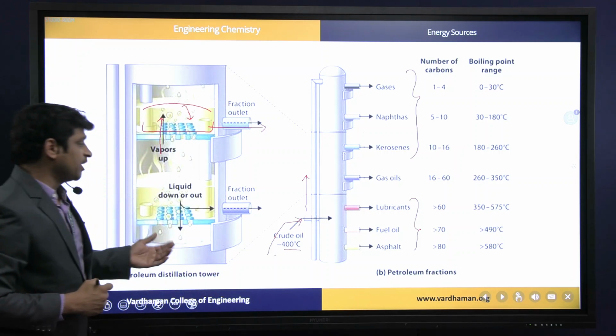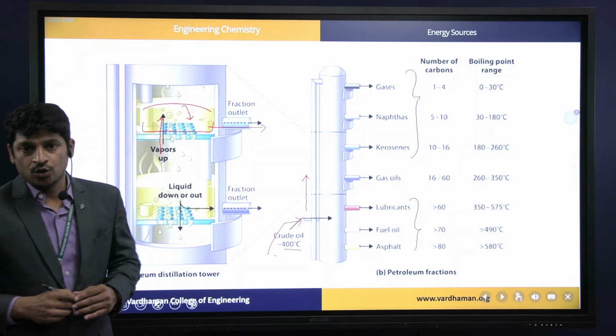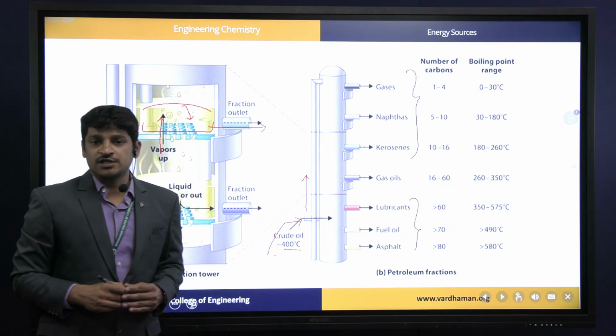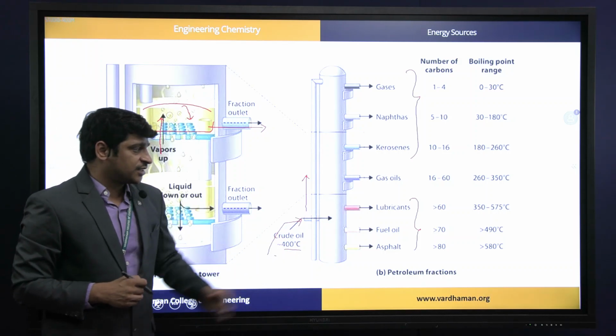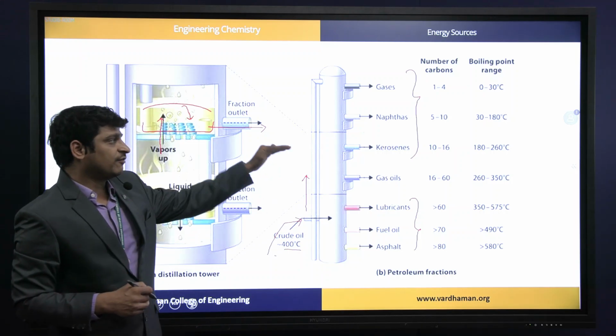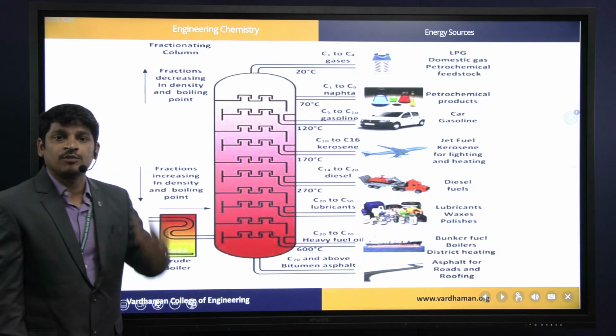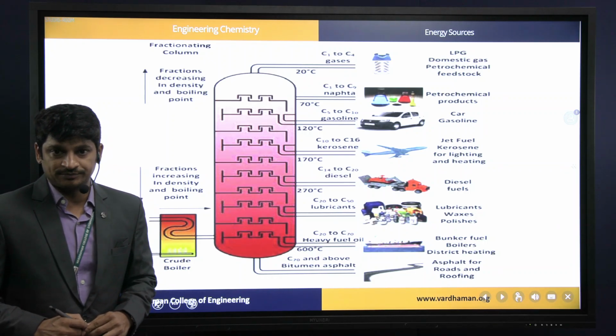So this is the arrangement of chimneys and trays in the fractional distillation column. Overall, in this process, all the fractions will be separated based on the boiling point at different levels. So these are the fractions which can be separated from the fractional distillation tower.